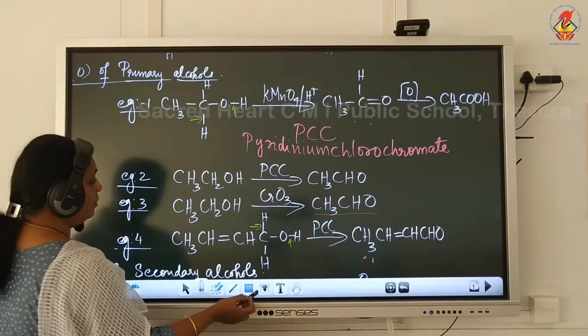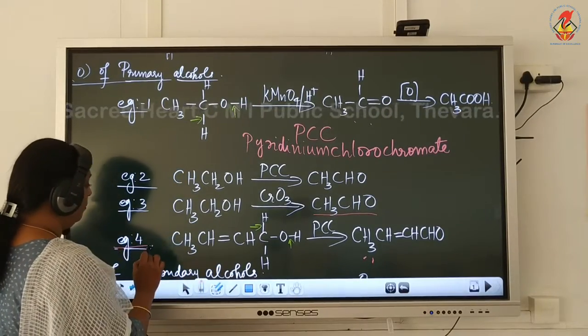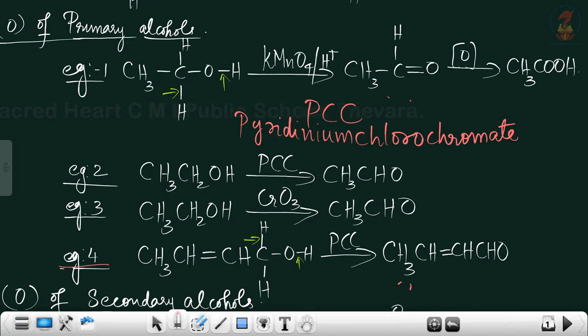Now I have written one more example here, example number 4, CH3CH double bond CH2OH. You can see the CH and OH bonds break and a double bond comes between carbon and oxygen here. That is our CHO group. Now this is the double bond of that alkene part that remains as such.